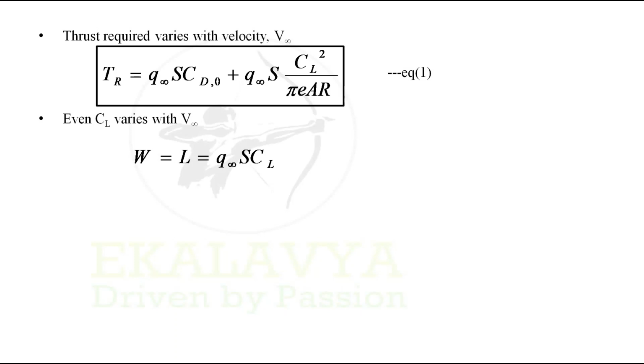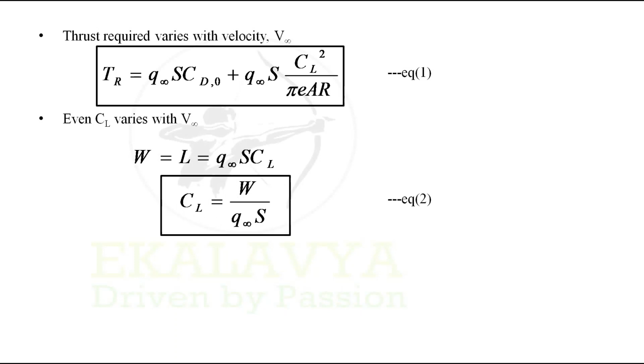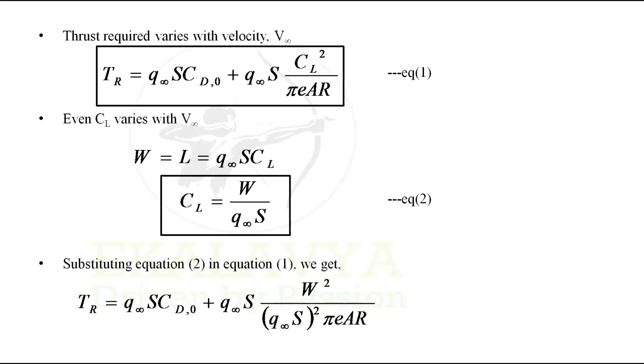for which we'll be making use of the lift equation. For a level unaccelerated flight, lift will be equal to weight. Lift in turn can be expressed as the product of dynamic pressure, wing area, and coefficient of lift. So from this expression, we can get coefficient of lift as CL equal to weight by dynamic pressure into wing area. Let us denote this as equation 2. Now substituting equation 2 in equation 1, we get the below equation.